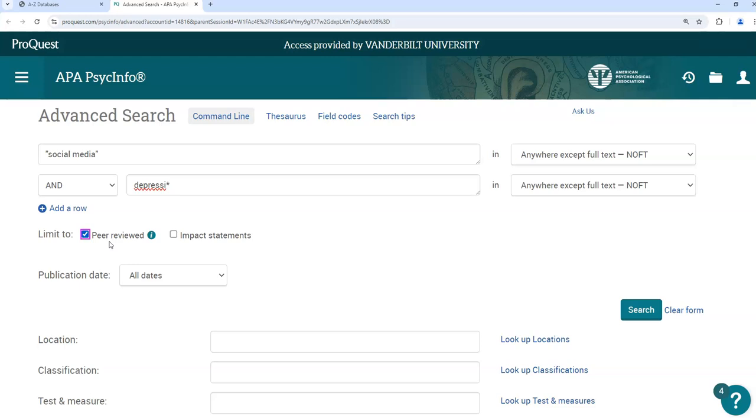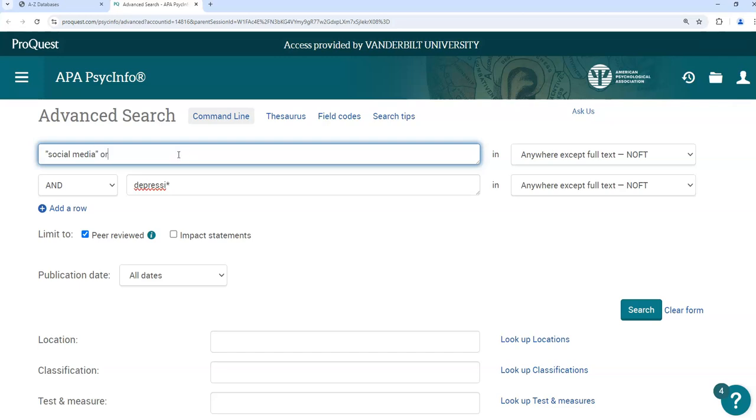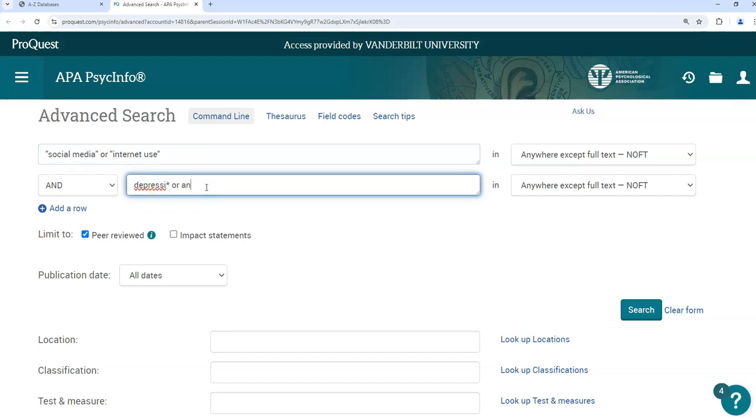We should note that this search follows the pattern of all good searches. Main concepts separated by and. Most every search will have an and in it. If I wanted to include other terms similar to those here, I would connect the similar terms with ors. So, for example, social media or internet use, depression or anxiety. Sometimes a great many ors can be strung out in this way. There is often a lot of trial and error with database searches. So we make our search.